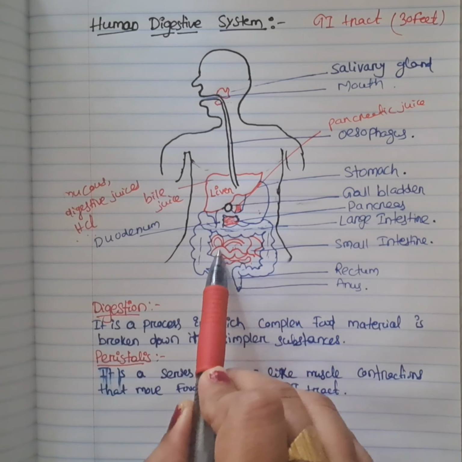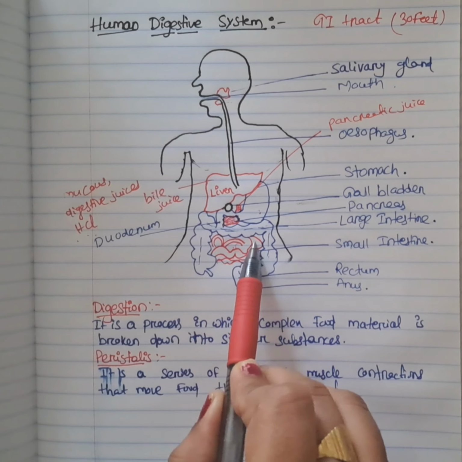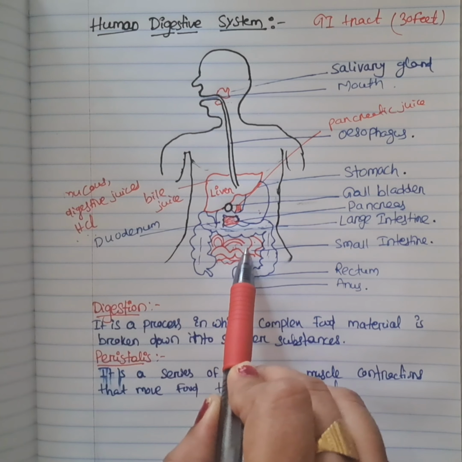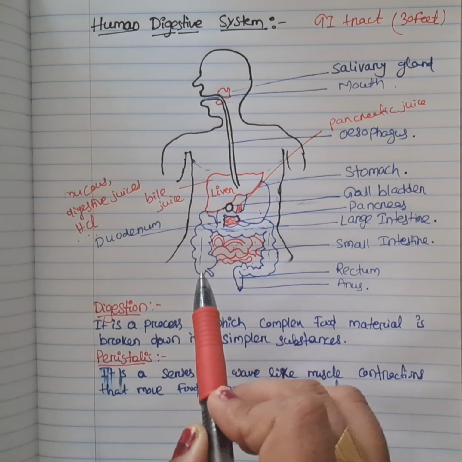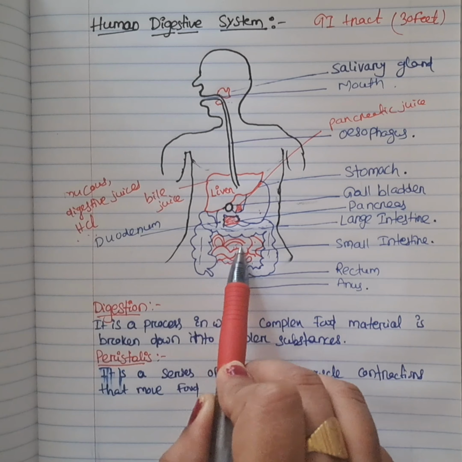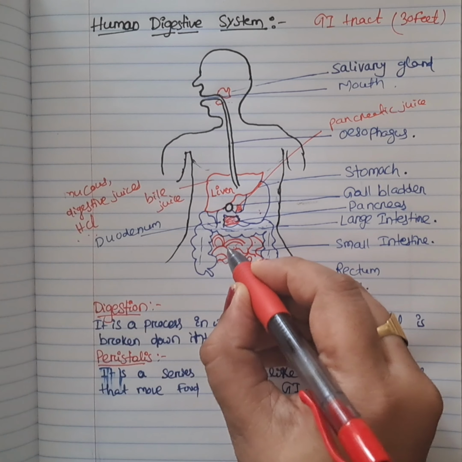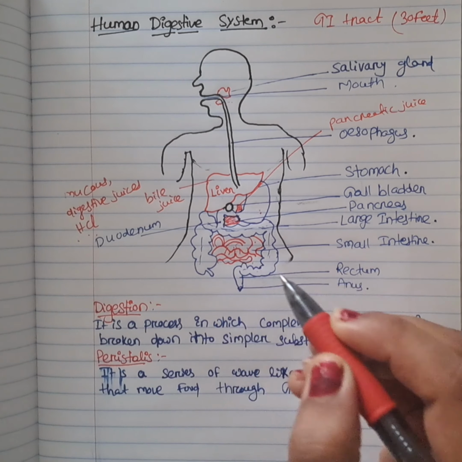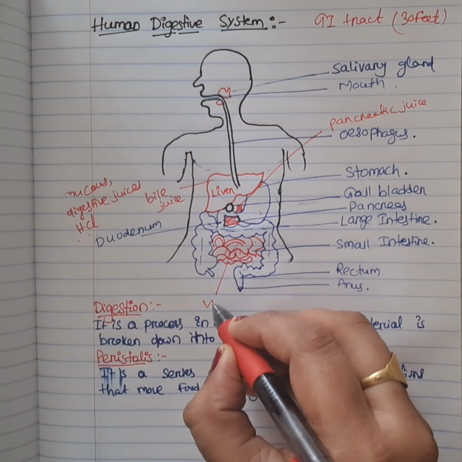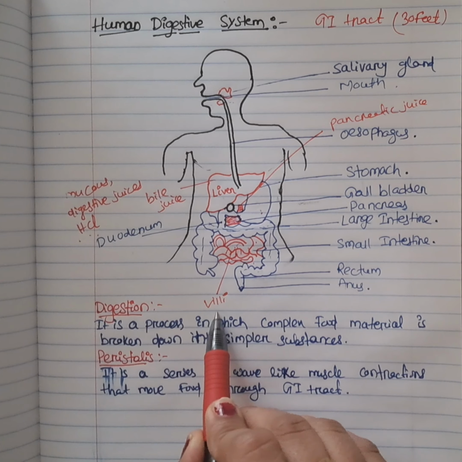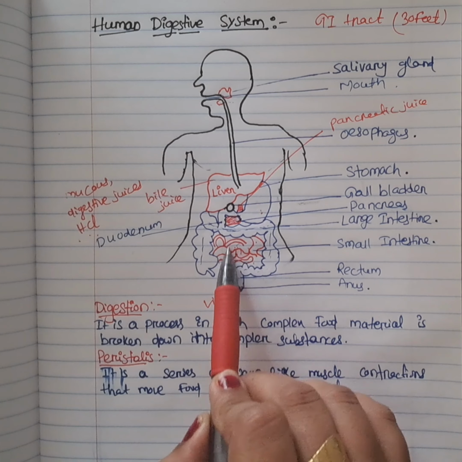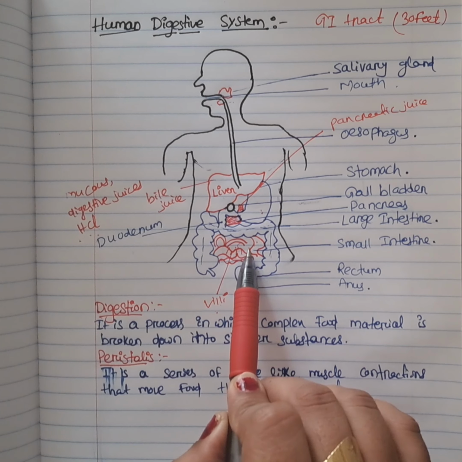The walls of the small intestine also secrete some juices, which help in the further digestion of the food. The inner surface of the small intestine has finger-like projections known as villi, and the villi have an extensive network of blood vessels.